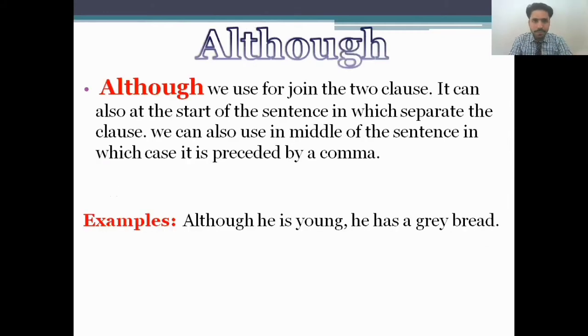And although: we use it to join two clauses, and it can also be used at the start of the sentence or in the middle, where it is preceded by a comma. It is up to you whether you start the sentence with it or use it in the middle. I'll give an example: although he's young, he has a great brain. This is all about although.